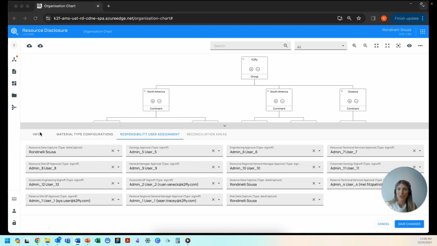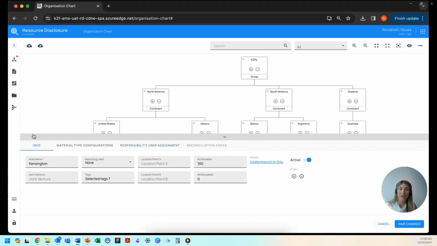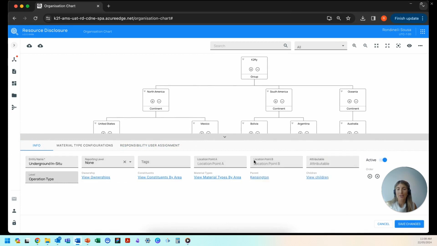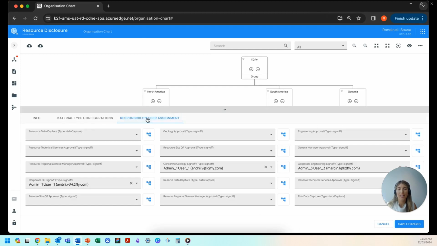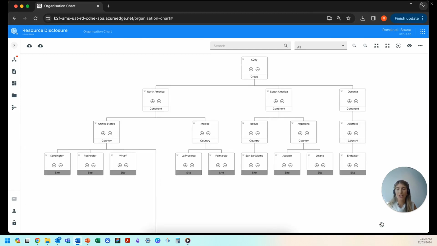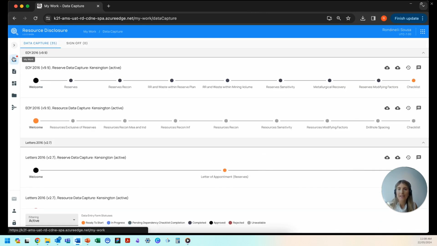So in resource disclosure, the administrator can configure the responsibility assignments in a clear structure, so they can set reviews and approvals at operation, country, region, and even corporate levels, with QPs and managers always capturing data and signing off the process at the appropriate level in this org chart. So by clicking here now, we can see the tasks that are assigned to this user.